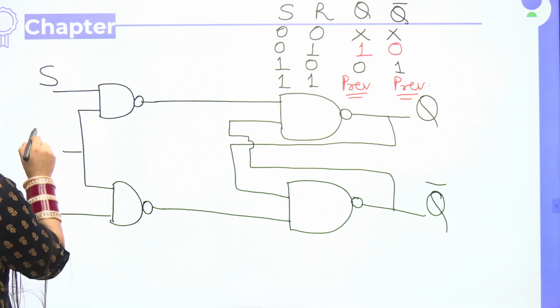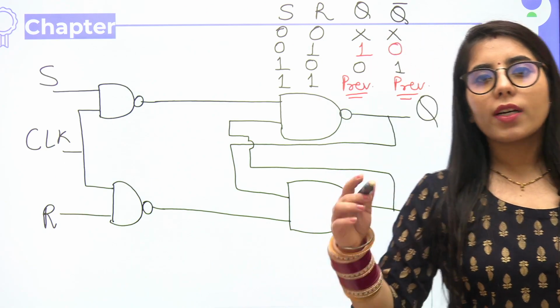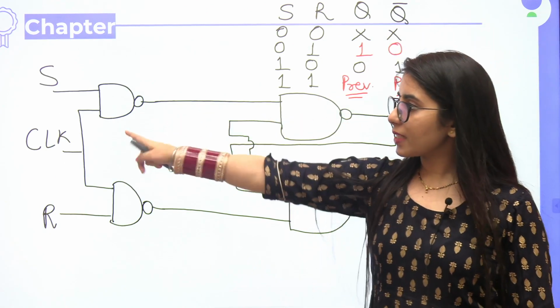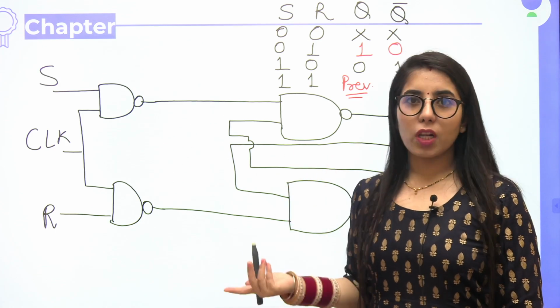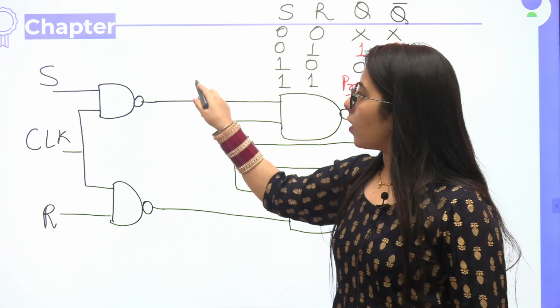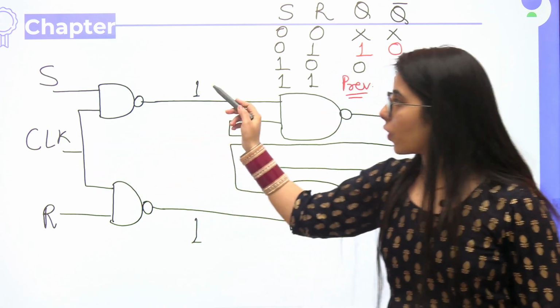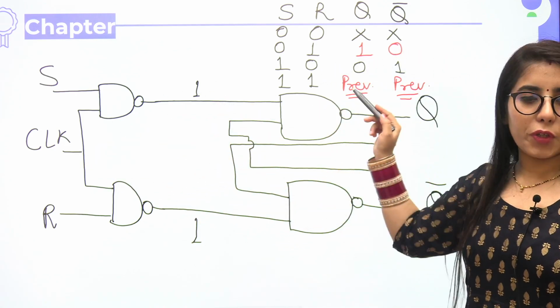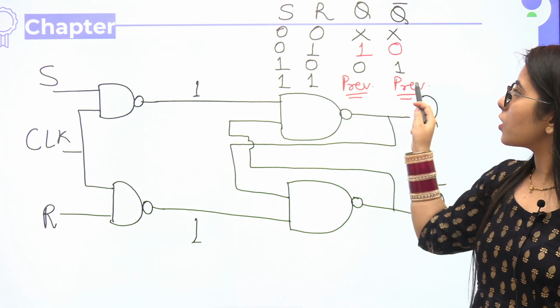For that you have to provide a clock pulse here. Clock means what? Clock can have the value high, means it can have the value 1, or clock can have the value 0, means it can be low. So when it will be 0, all the time I will just get 1 1 as the inputs. So when the clock will be 0, I'm getting the 1 1 for the latch input. Okay, so when I'm getting 1 1 as the latch input, I'll be getting the previous.